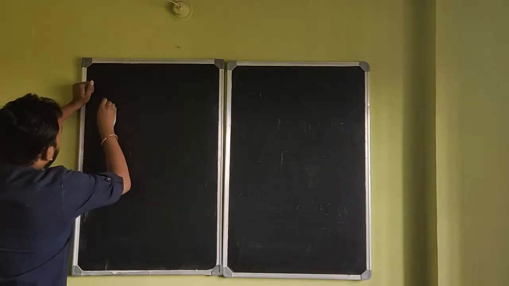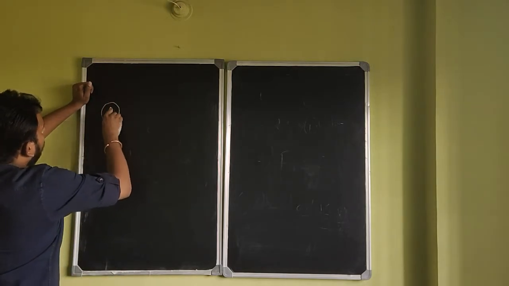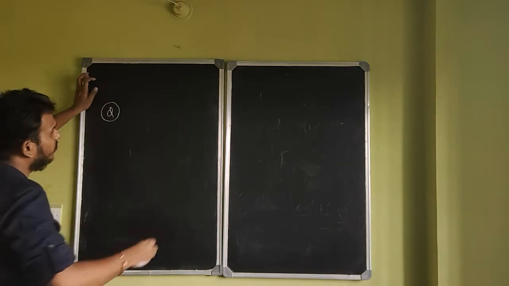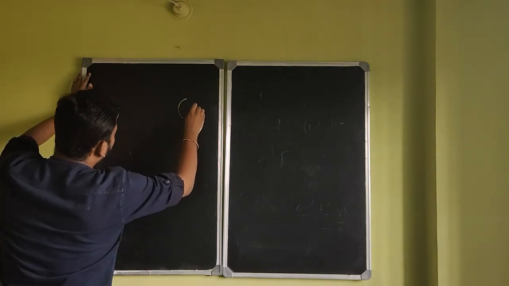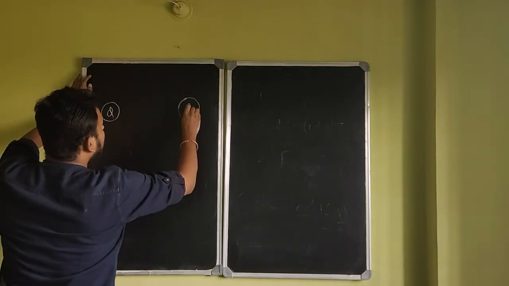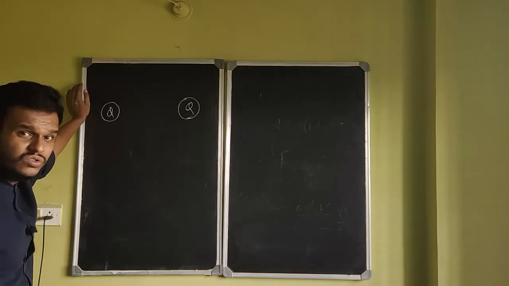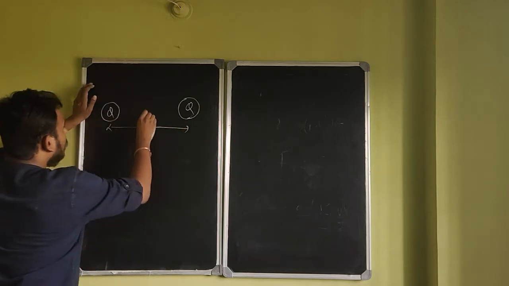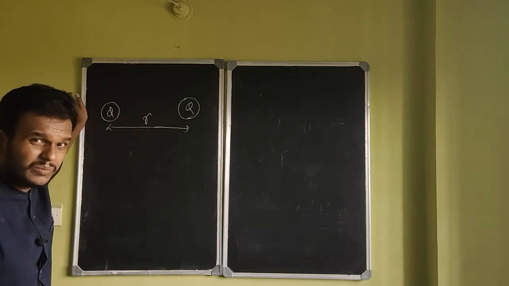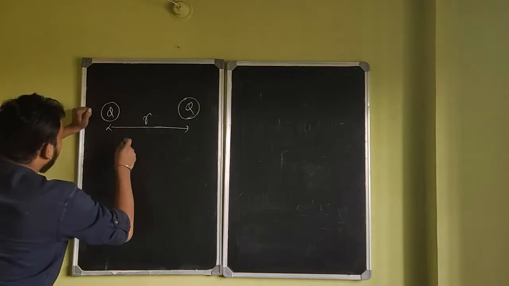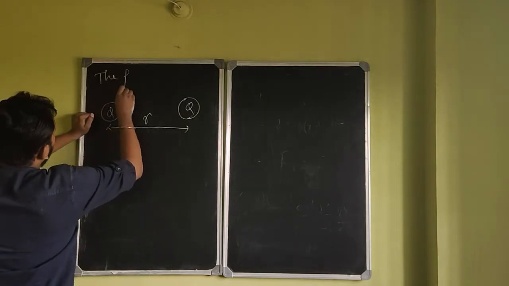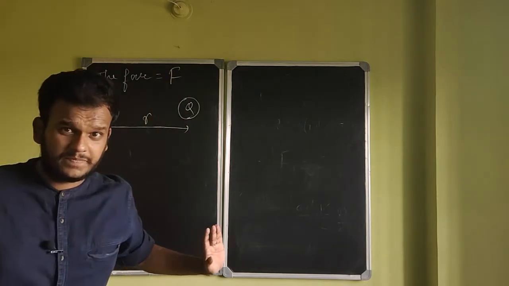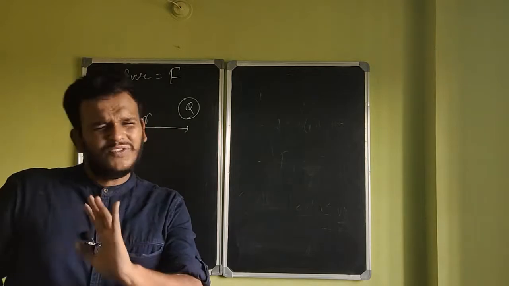Interesting. Listen. You have a spherical ball which already has a charge of Q coulombs. And you have placed near it another identical spherical ball, whose charge is Q coulombs. The centers of these two charges are separated by a distance of r. In this case, the force is given as F. F newtons is the force.